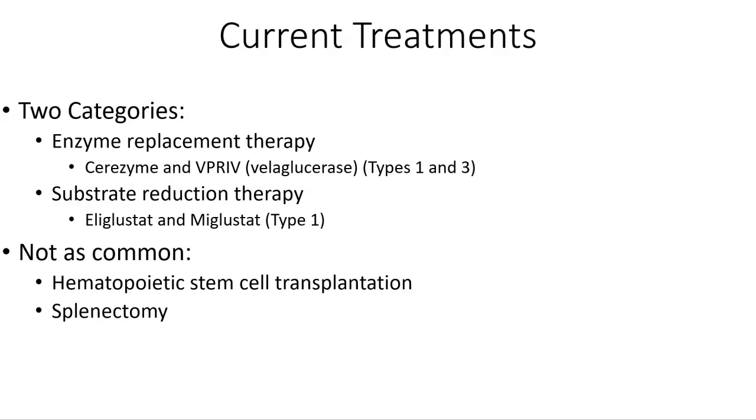The other type of therapy is substrate reduction therapy, which is an orally administered small molecule drug that is distinct from enzyme replacement therapy, as the goal is just to reduce the substrate levels of the toxins that accumulate. So in this case, the substrate reduction therapies are used to inhibit the first steps in the glycosphingolipid biosynthesis.